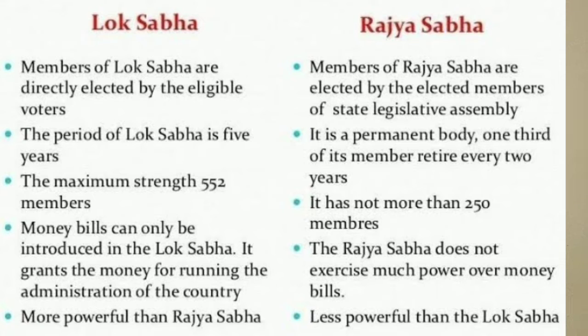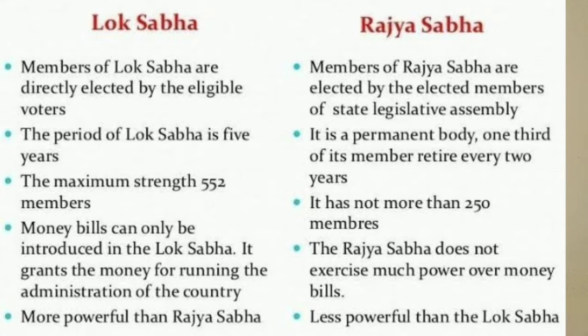Now, so far as the strength of Lok Sabha and Rajya Sabha is concerned, the maximum strength of Lok Sabha is 552. But at present 545 members are there. So far as Rajya Sabha is concerned, the maximum number of representatives allowed is 250.